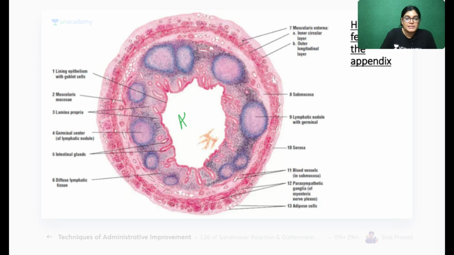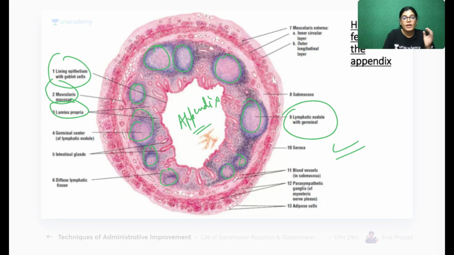When you see the slide of appendix, a beautiful lumen is seen. The lining epithelium is columnar epithelium only, with muscularis, mucosa, and so many lymphatic aggregations. So a beautiful lumen with many lymphatic aggregations and simple columnar epithelium as the lining is the most important hint. All the layers will be similar to the GI tract, but a slide having lymphatic nodules, lumen, and columnar lining epithelium is the slide of appendix.